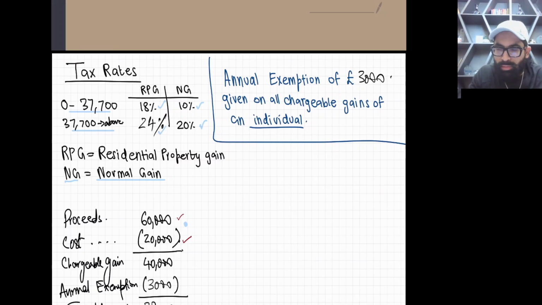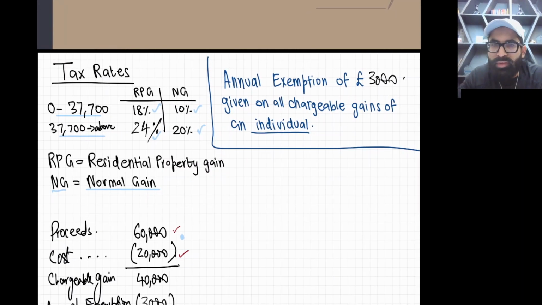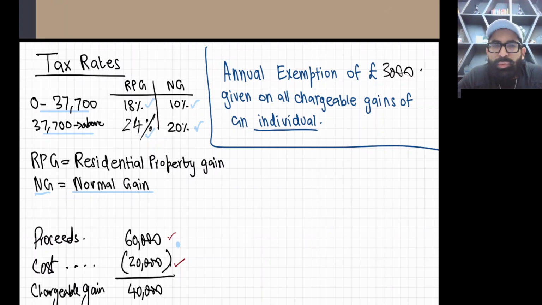So please open your eyes and listen very carefully. You have the first band tax rate for RPG 18 and 24. First band is 18, second band is 24. For NG, first band is 10 and the second band is 20%.